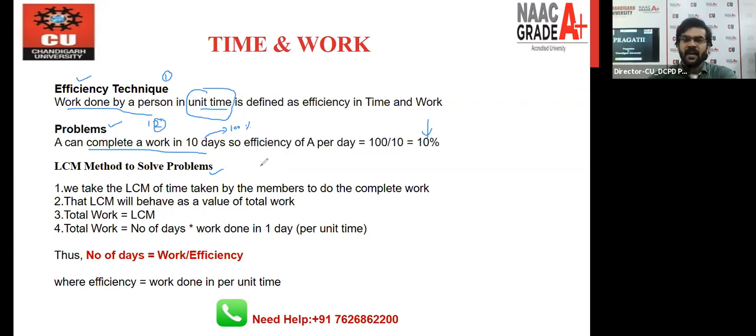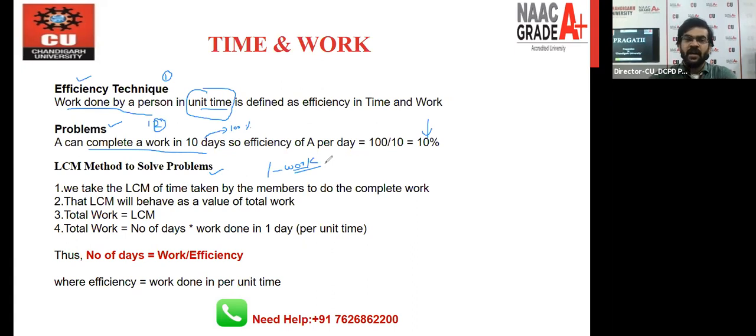It simply means that, let's say we have to do a certain work, and definitely we are doing only one work. So we will not assume the work is equal to 1. We will assume the work as a particular integer, right? And why will we assume that integer? So that we can easily calculate the answer. We can easily divide the given number of days into the work, right?